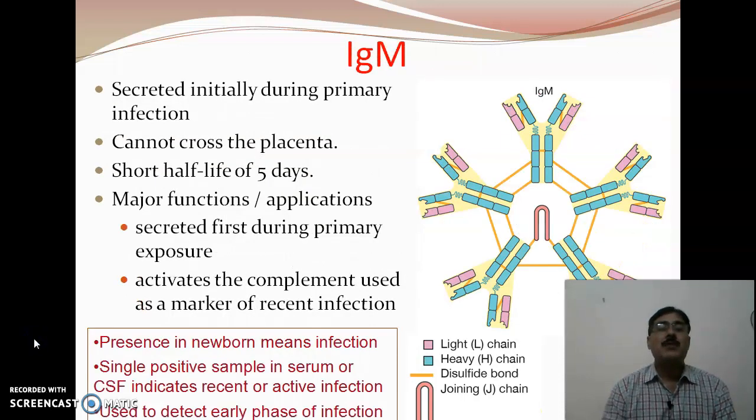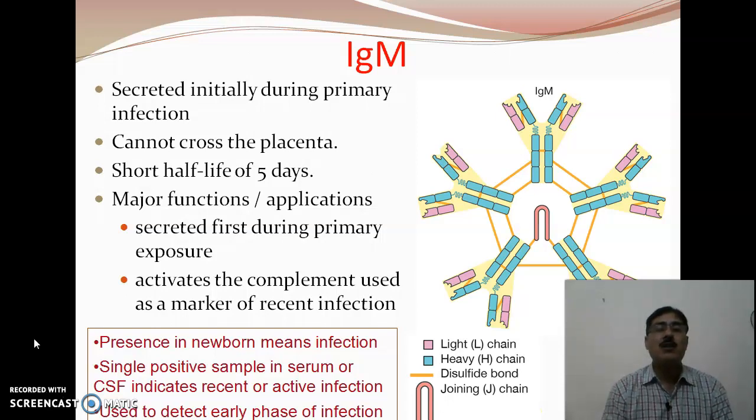The second type is IgM, or immunoglobulin M. It is secreted initially during the primary infection. It is the first antibody which is released whenever an antigen attacks our body for the first time. It is a pentamer, and due to its large molecular size, it cannot cross the placenta. It has a short half-life of 5 days only.